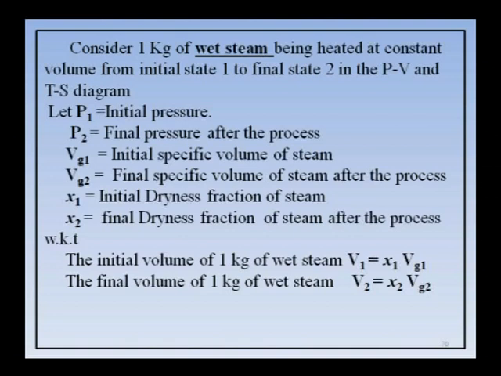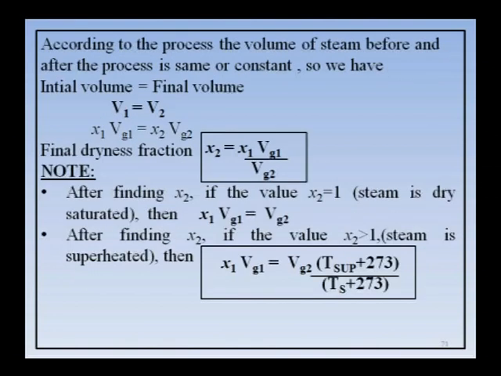For derivation purposes, as I already told you, we have taken 1 kg of wet steam before and after the process. Therefore, V1 becomes x1 Vg1 and V2 becomes x2 Vg2, because both are in wet condition. According to the process, the initial volume is equal to the final volume, that is V1 is equal to V2.